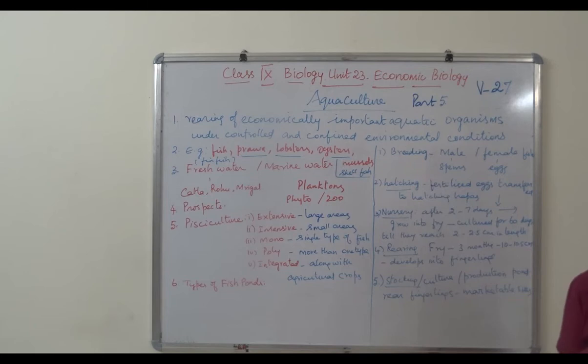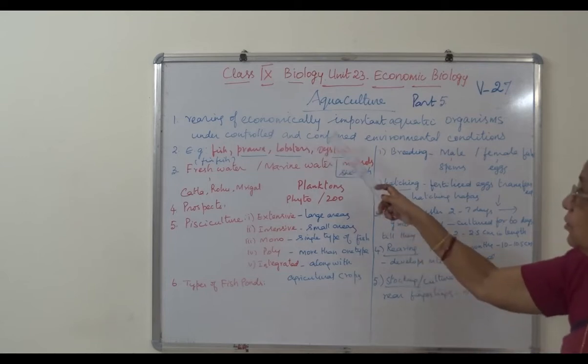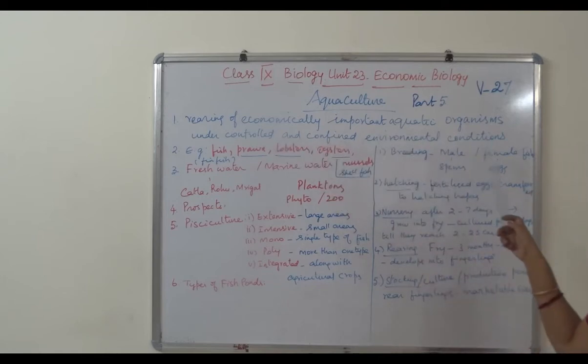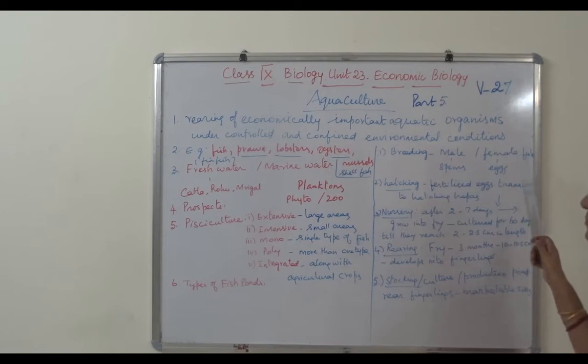But these are all natural methods, but artificially we are doing. Are you clear? So here we are culturing economically important fishes under controlled and confined environmental conditions. So for that, these are the fish ponds. So first one, breeding pond, where the male and female fish are allowed to grow.